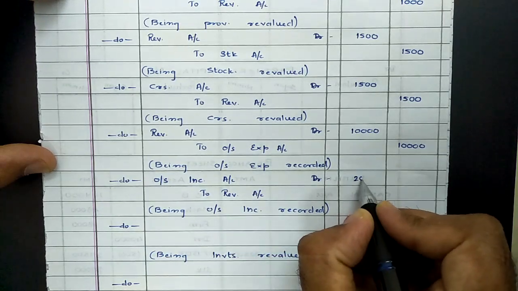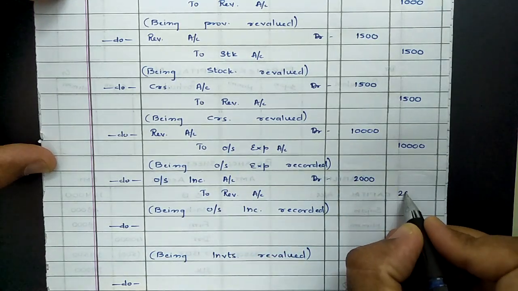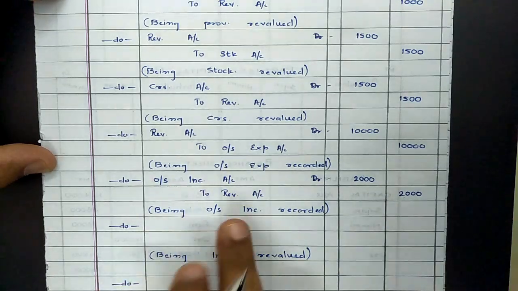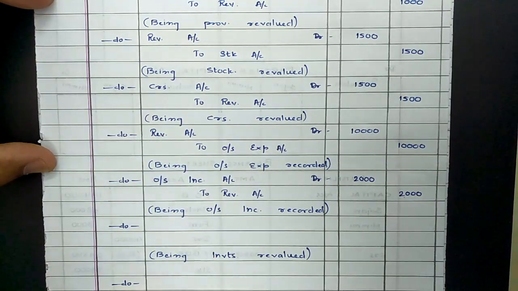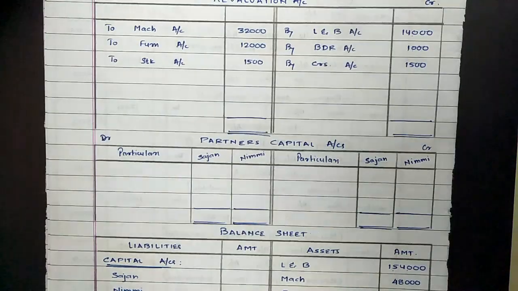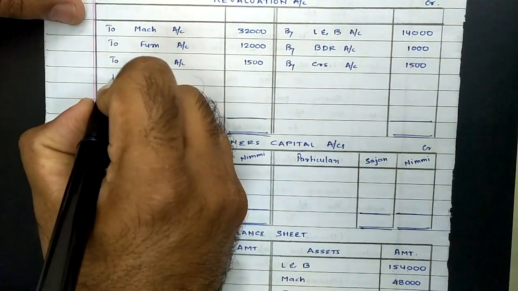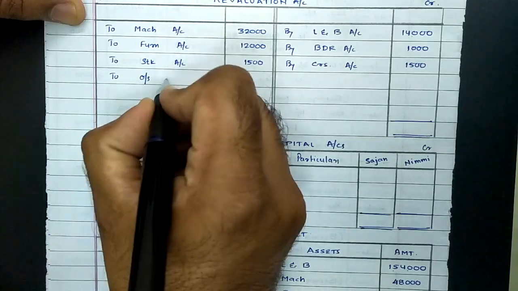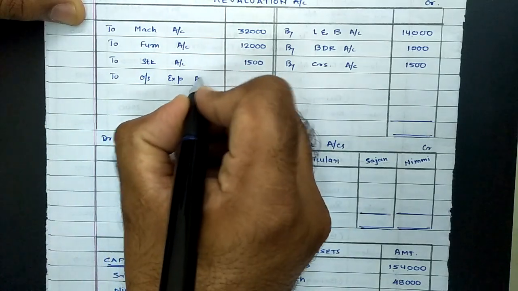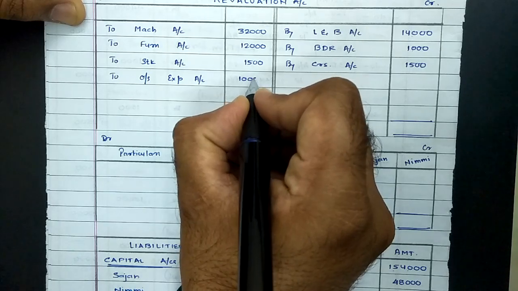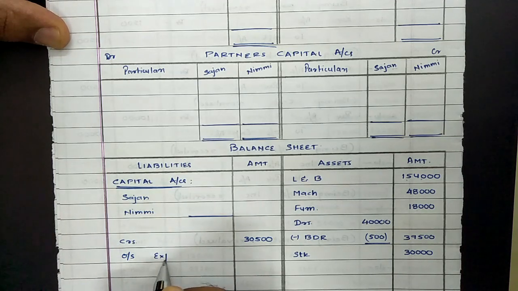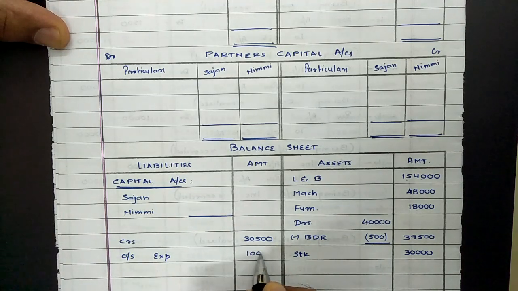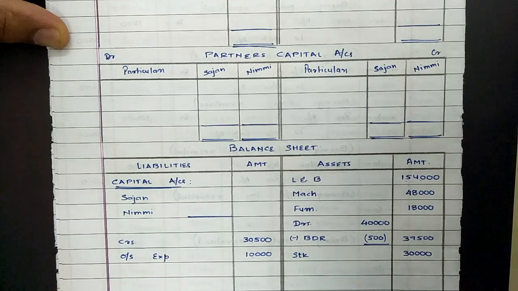Because of outstanding income, our asset will increase, that will be considered as profit, so it has to be recorded on credit of revaluation. Now posting the same into ledger. First half was revaluation to outstanding expense, so outstanding expenses would appear on debit side of revaluation as rupees 10,000, and second effect of same, it leads to increase in our liability, so outstanding expenses would be appearing on liability side of balance sheet 10,000.